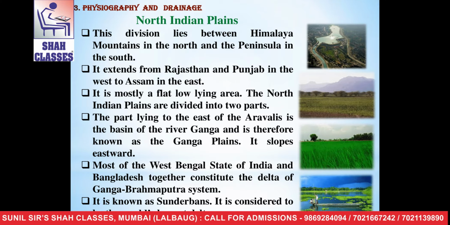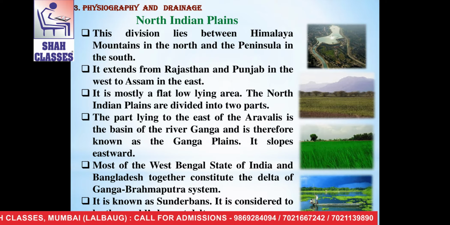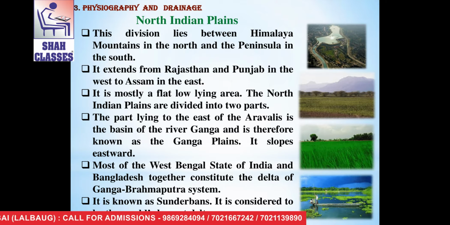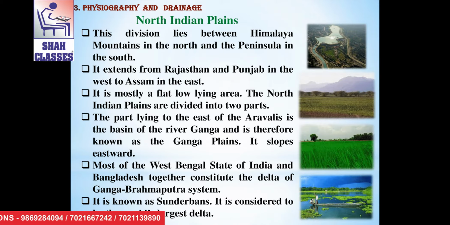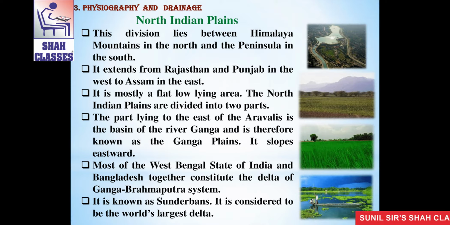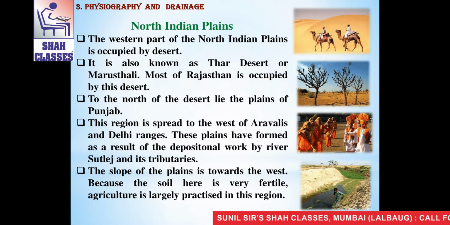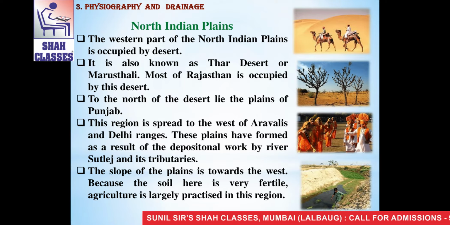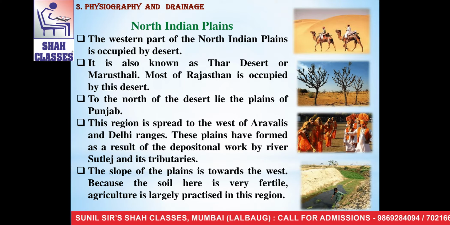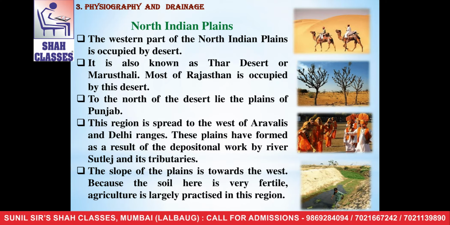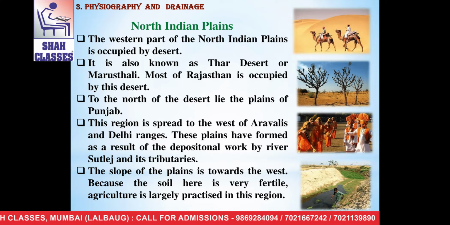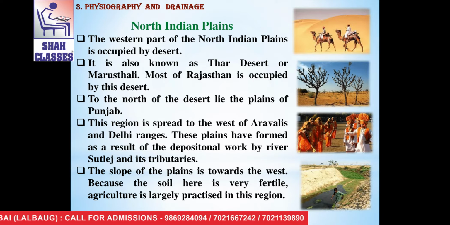Now, most of the West Bengal state of India and Bangladesh together constitute the delta of Ganga Brahmaputra system. It is known as Sundarban. It is considered to be the world's largest delta. See, listen again. Sundarban is considered to be the world's largest delta, whereas the western part of the North Indian plains is occupied by desert. It is also known as Thar desert or Marusthali. Most of the Rajasthan is occupied by this desert.